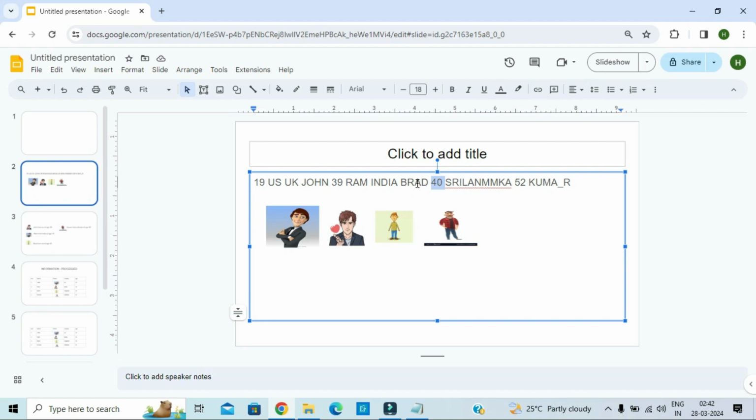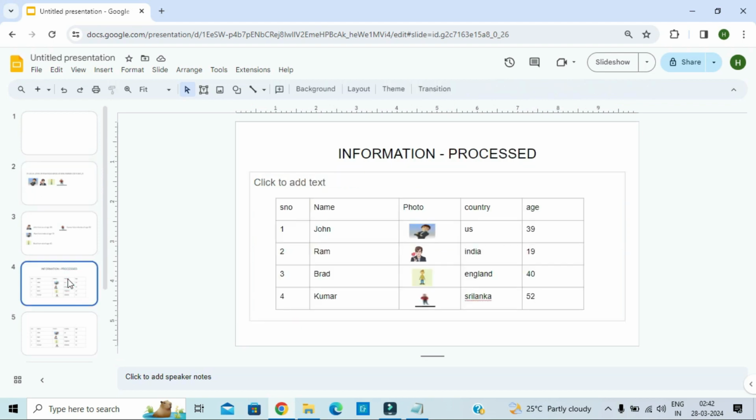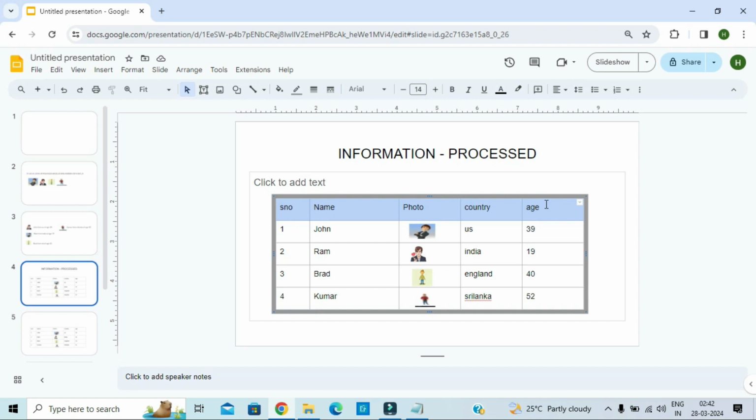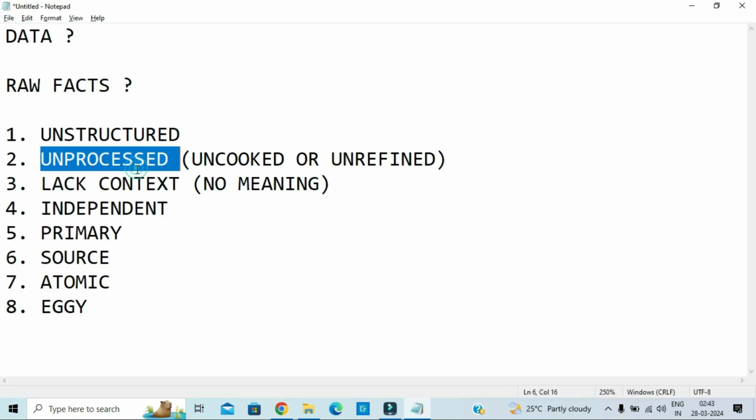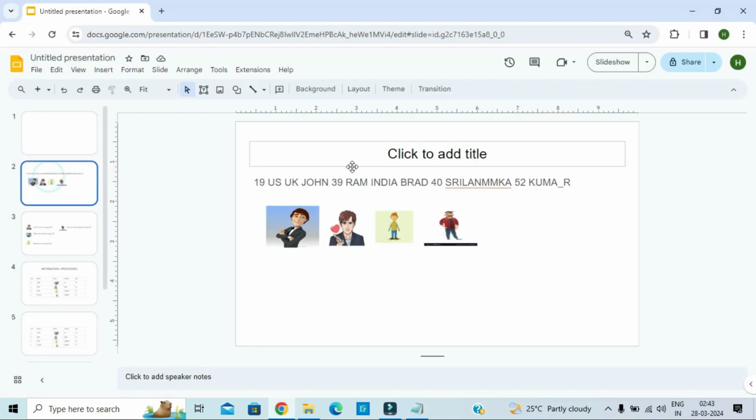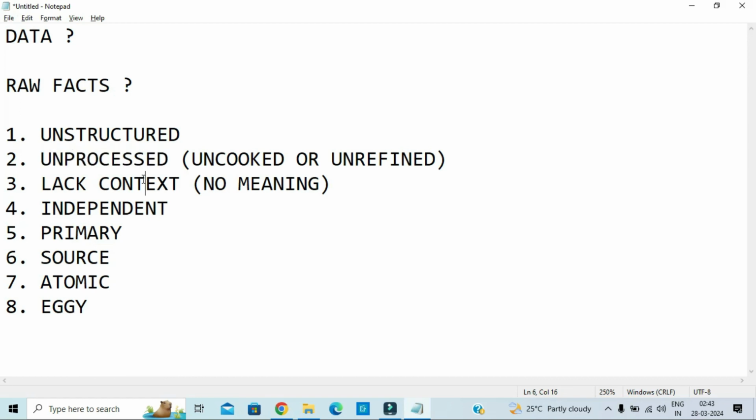If you look at this tabular format, it's represented in rows and columns, where columns represent the field properties for the rows below. This has meaning, it has context. If you look at this data, it has no context at all. Hence we say data has no context, no meaning at all.